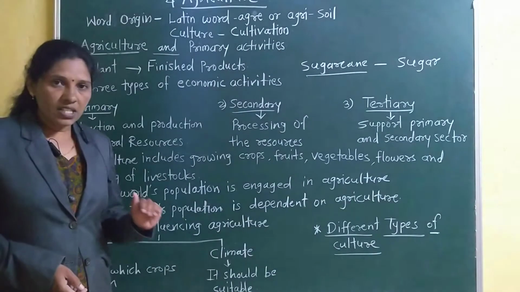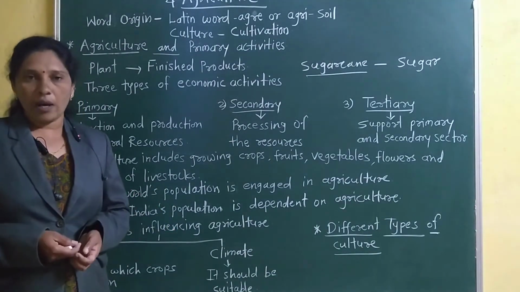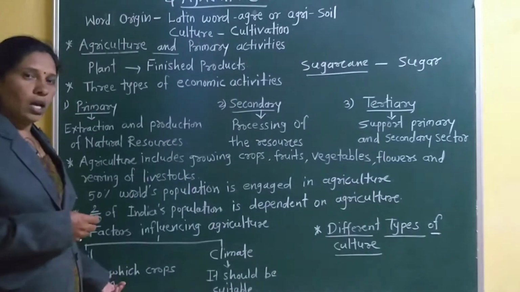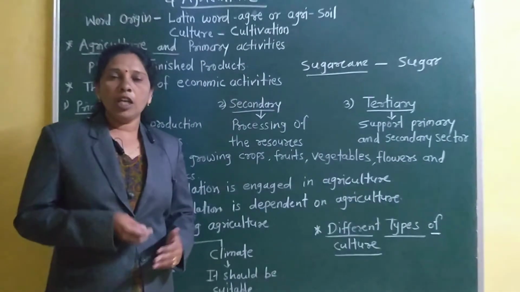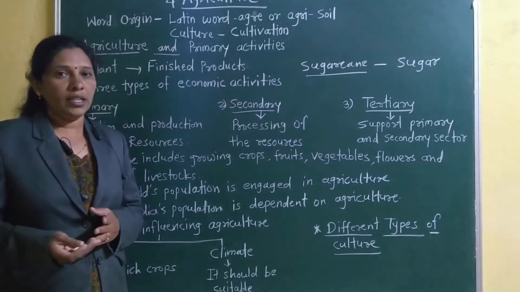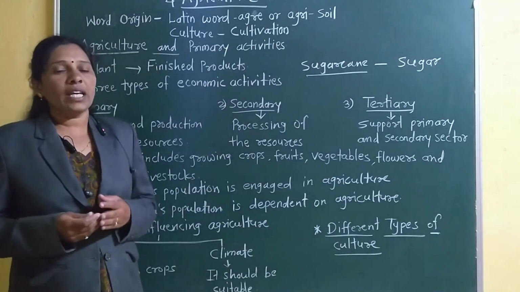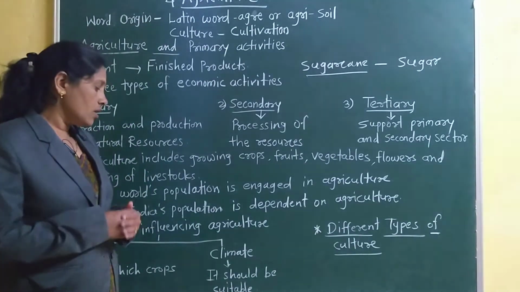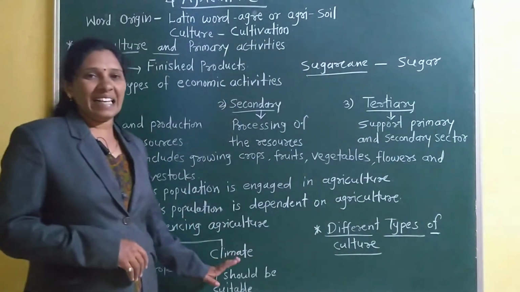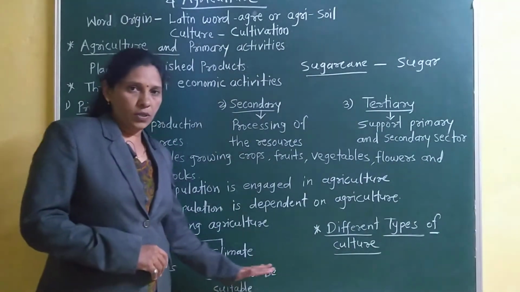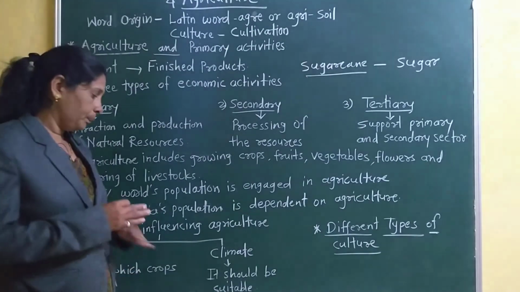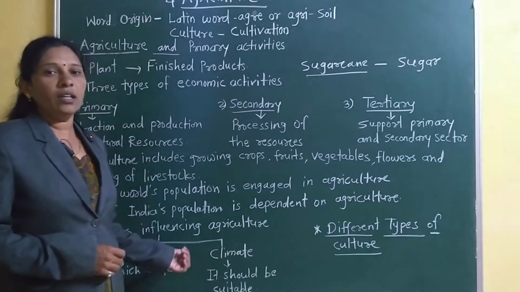Next, climate. If it is too hot, then crops cannot grow. If it is too cold, then also we cannot grow crops. We need a suitable climate for growing crops.